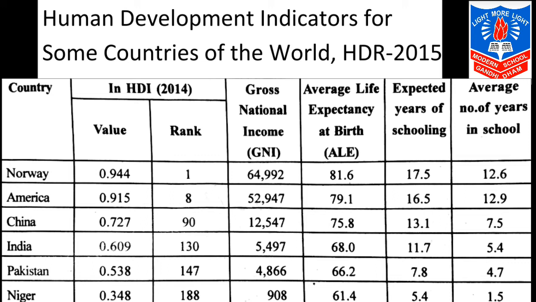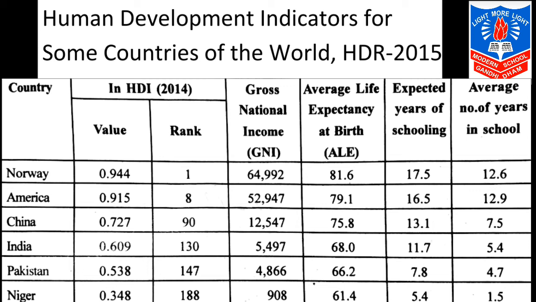Next is moderate human development. The average value over here is 0.614 and the countries are 106th to 143rd. The last is low human development. The average value of HDI of the countries from 144th to 188th is 0.493. So students, our country's value of HDI is 0.609.